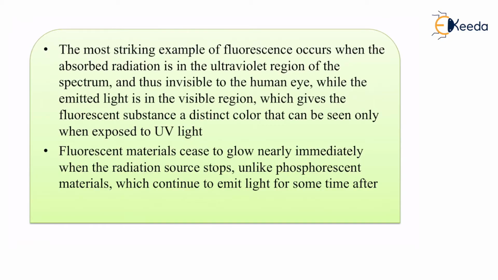Fluorescent materials will stop emitting light as soon as the UV radiation is stopped. But that is not the case with phosphorescent materials, which will glow even after the source light or the UV radiation has been stopped.